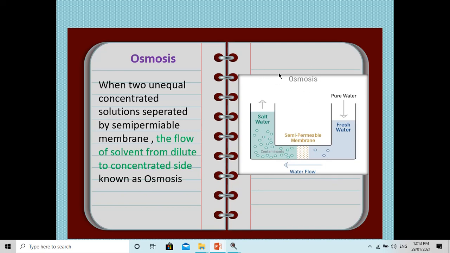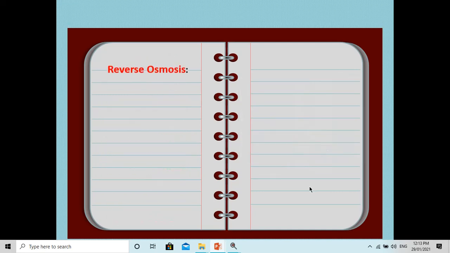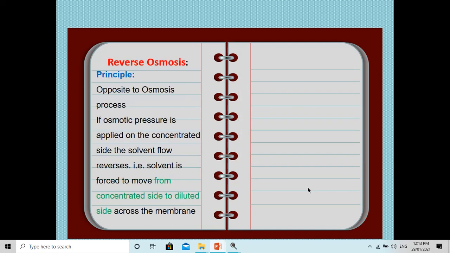So first of all, it is required to know what is meant by osmosis. Osmosis is nothing but when two unequal concentrated solutions are separated by a semi-permeable membrane, the flow of the water is from dilute to concentrated. Now in reverse osmosis, the opposite of the osmosis process, osmotic pressure is applied on the concentrated side.